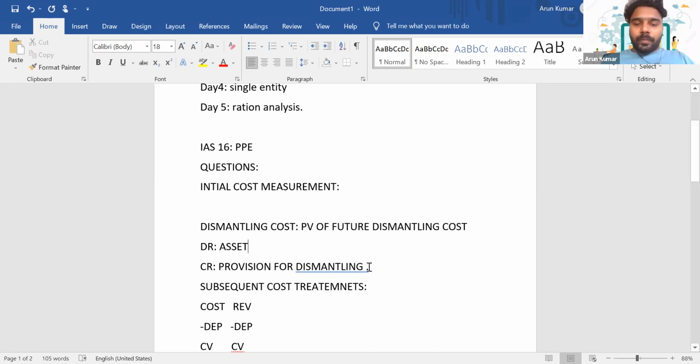Is it clear, everyone? So these are the main elements you have to learn with respect to IAS 16. Are there any doubts?